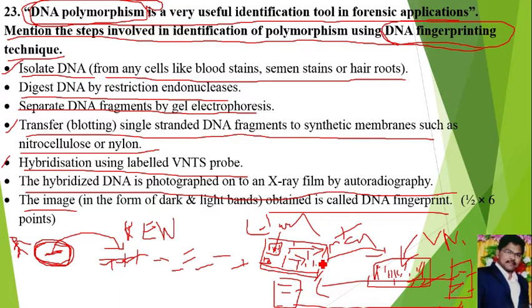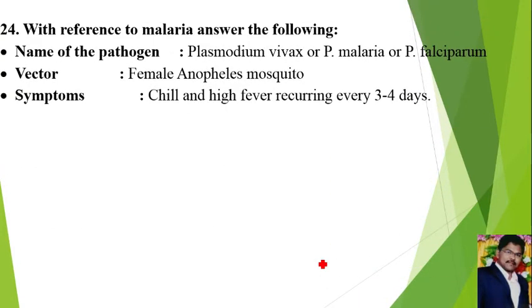that indicates the thief and the sample which we collected are the same. That is question number 23. Next, question number 24. With reference to malaria, answer the following.